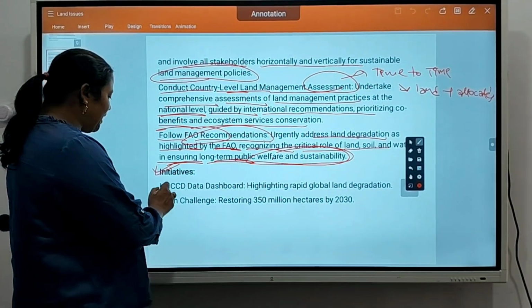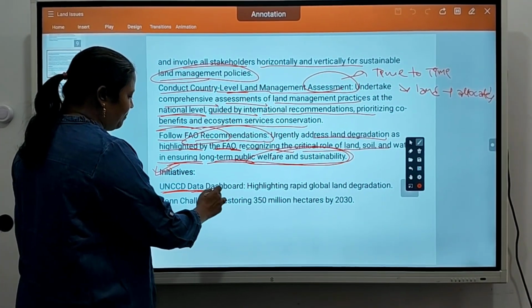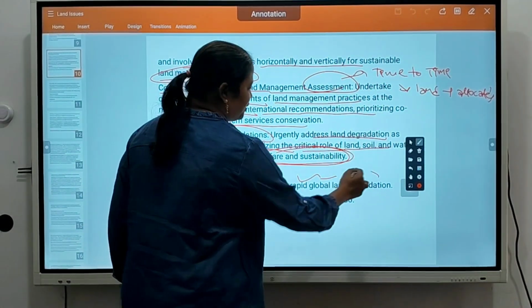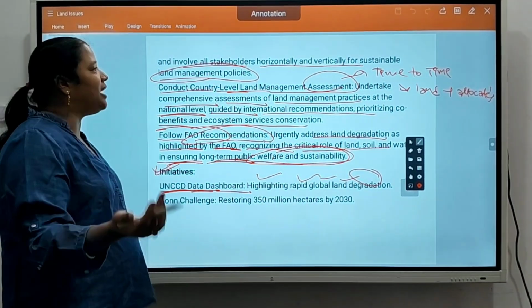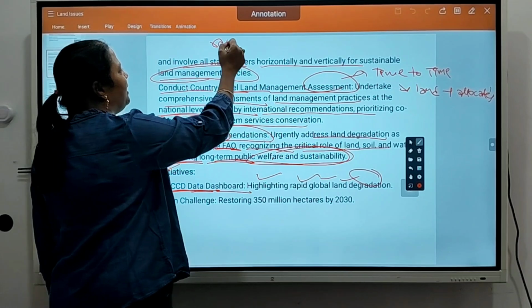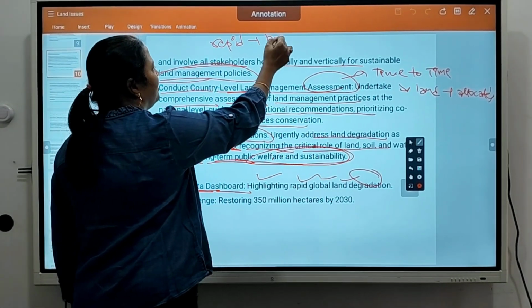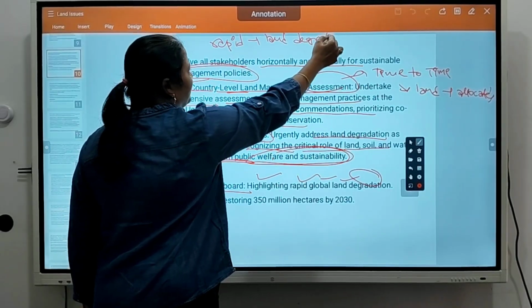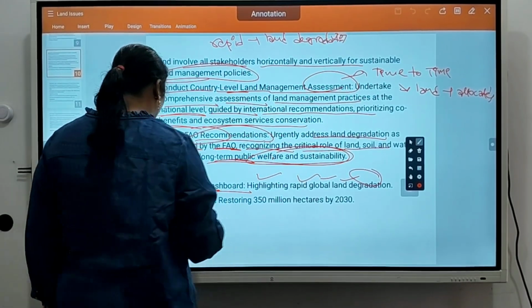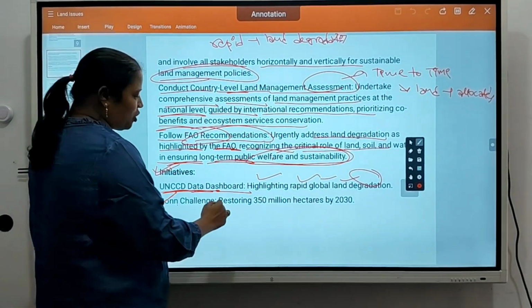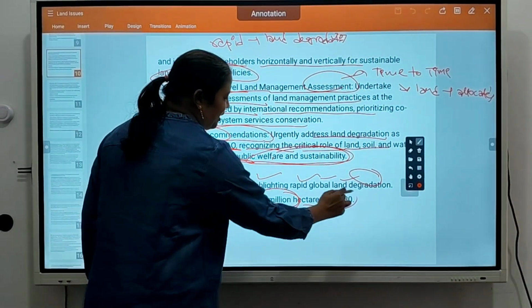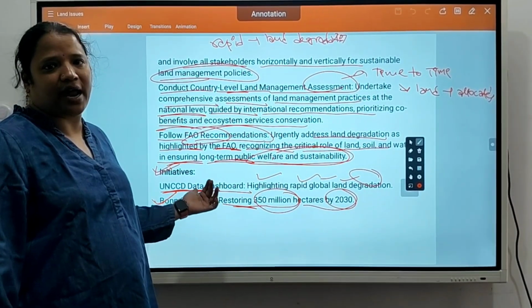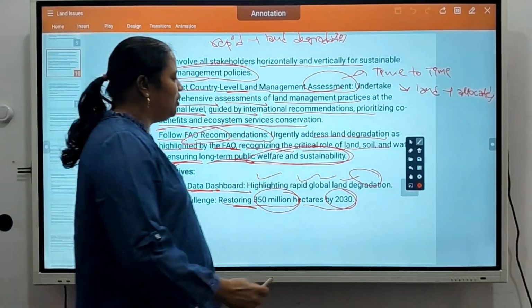The first one, UNCCD data dashboard. They highlight rapid global land degradation. They highlight the areas where rapid land degradation is happening, and they will take initiatives or steps to stop this degradation. And the Bonn Challenge. This is nothing but restoring 350 million hectares by 2030. They want to restore 350 million hectares of degraded land by the year 2030.